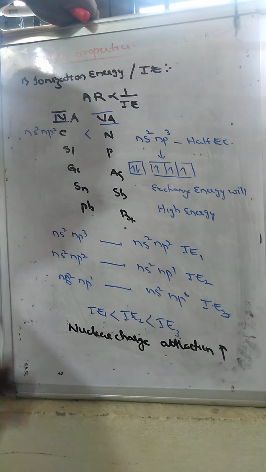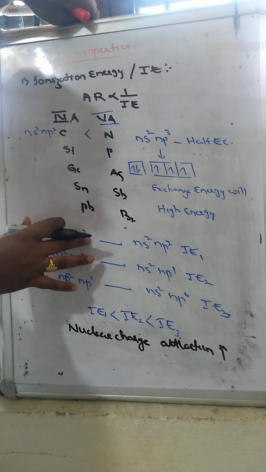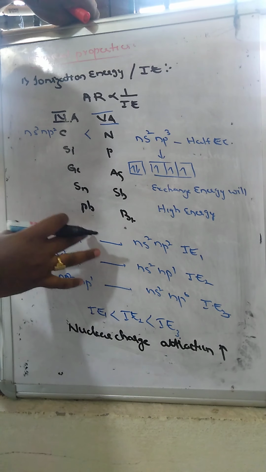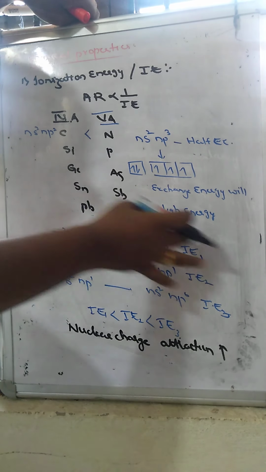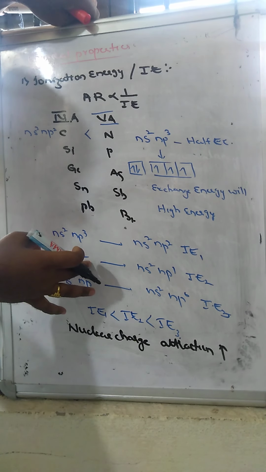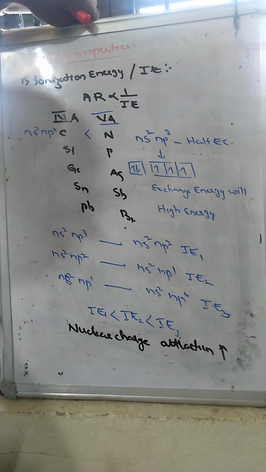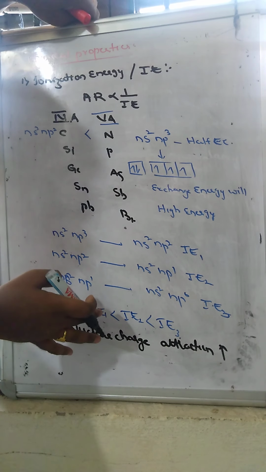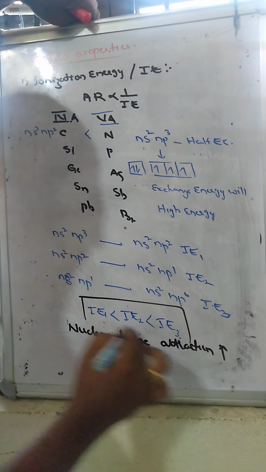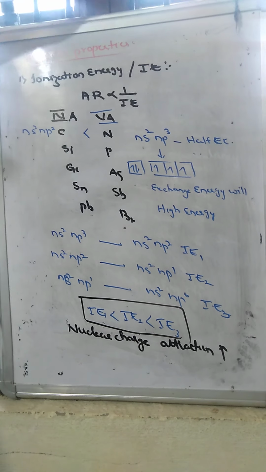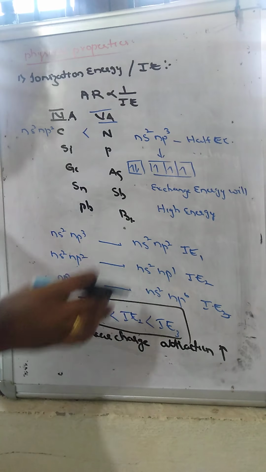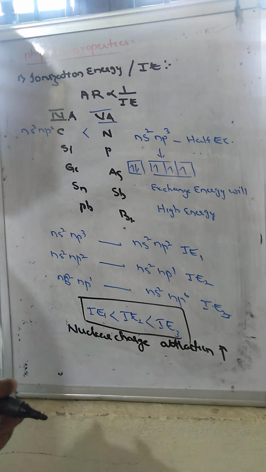So we should not consider it only by seeing that it is half-filled, when compared to these two electrons and this one electron. That's why we generally assume that these have more ionization energy. Of course, these have more ionization energy, but the second ionization energy is always more than the first, and the third is more than the second. So the first, second and third ionization energies gradually increase for the 15th group of elements.